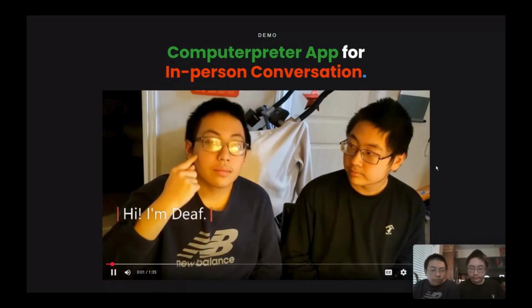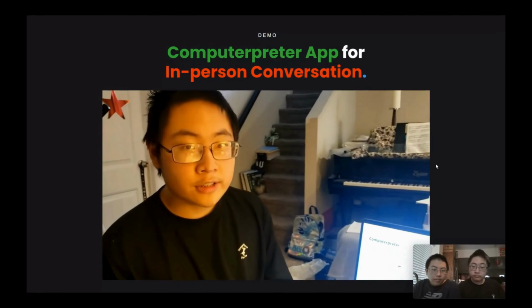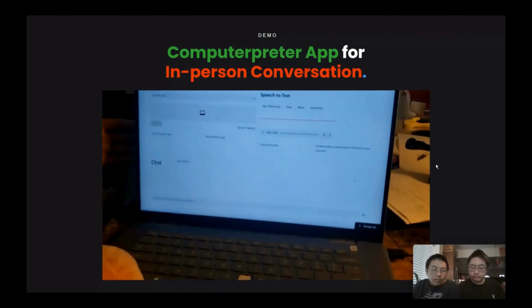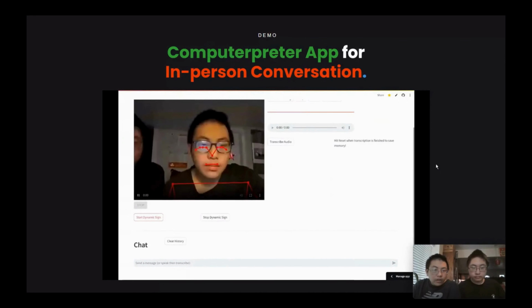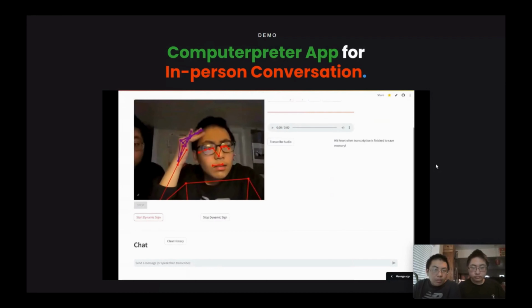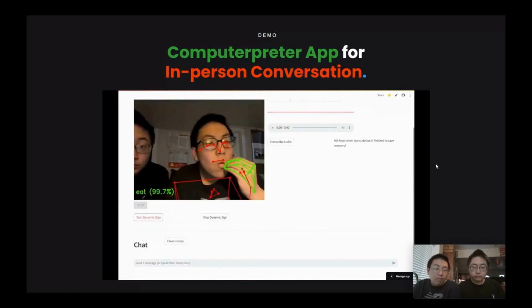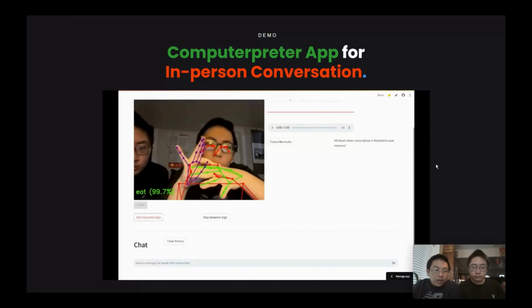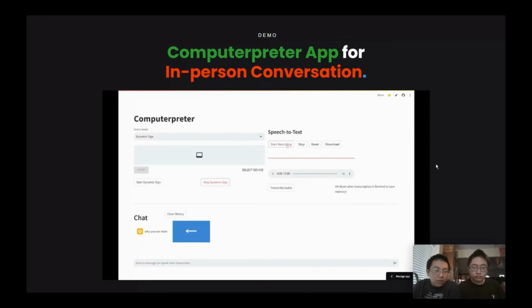Here is a deaf person. I'm a hearing person, and today we're going to have a conversation using Computerpreter. First, the deaf person would like to communicate using dynamic sign. As you can see, the landmarks on the face, body, and hands are detected, and the predicted sign is shown at the bottom after the deaf person signs. The whole sentence or message will be printed out in the chat for the hearing person to read.